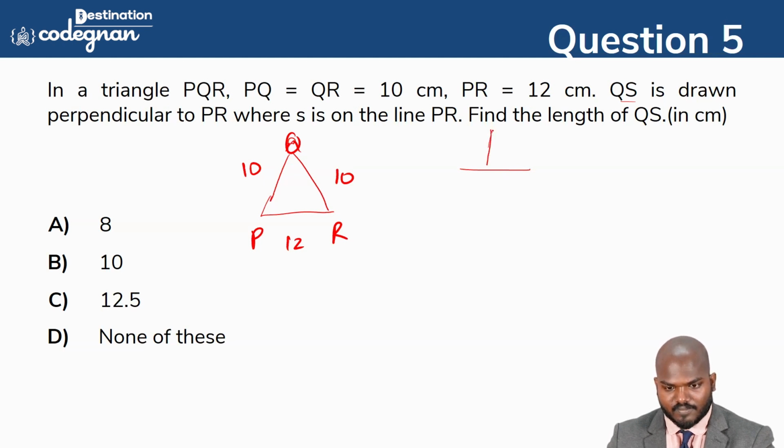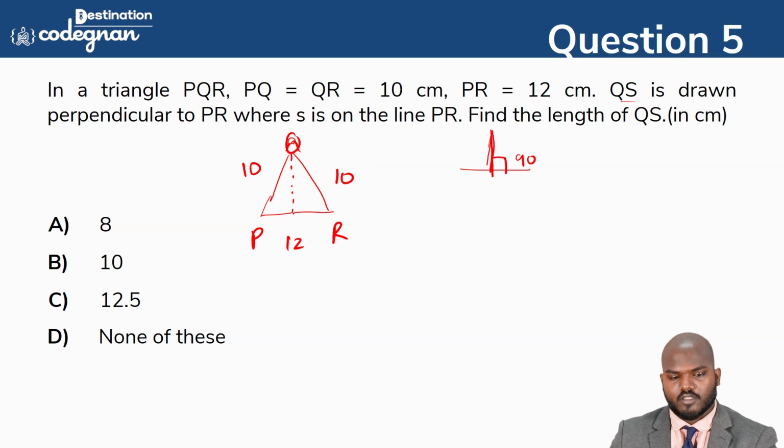It will come at 90 degrees. That is called the perpendicular. You see this one, this is called the perpendicular line. This particular point I can call as what? That is S, so QS, make it up.